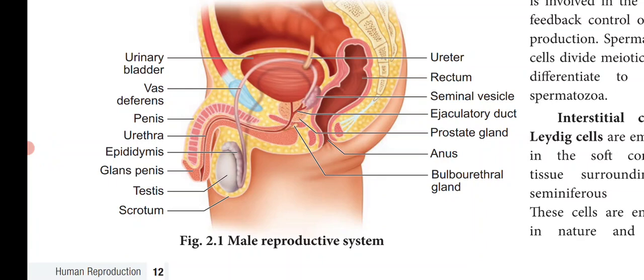The main function of testes is formation of gametes, that is the male gamete sperms, and to produce the male sex hormone. So testis is the primary male sex organ and its function is the formation of gametes and to produce the male sex hormone.